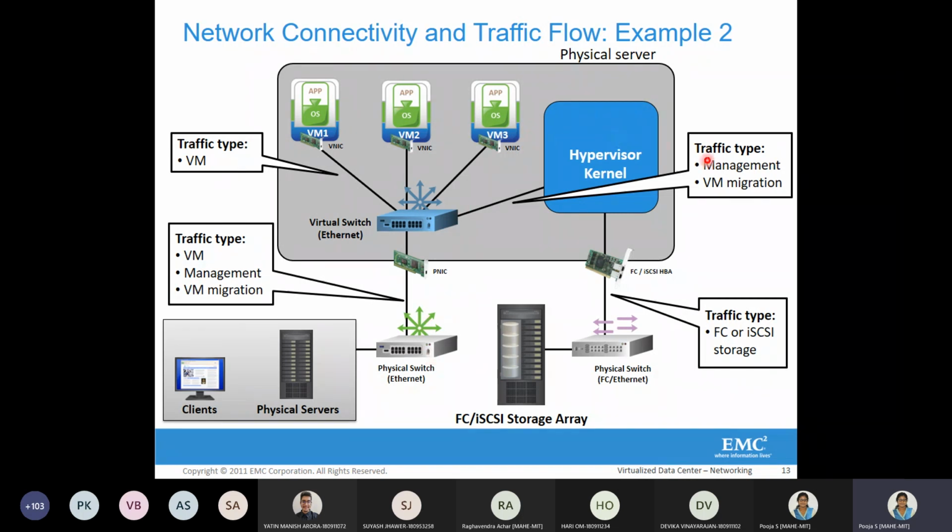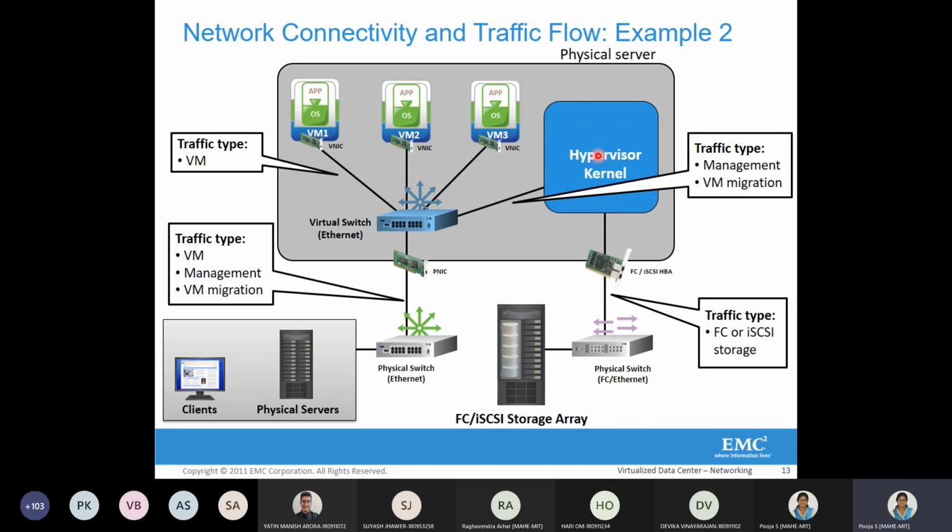In the second example, it's the same figure. The only difference is that the traffic on the link from the hypervisor kernel to the virtual switch is only management and VM migration traffic. But if it's going to access fiber channel or iSCSI storage, the hypervisor kernel will project its traffic to the host based adapters, which we have discussed before. There are virtual host based adapters and physical host based adapters. Here it is the physical host based adapter.